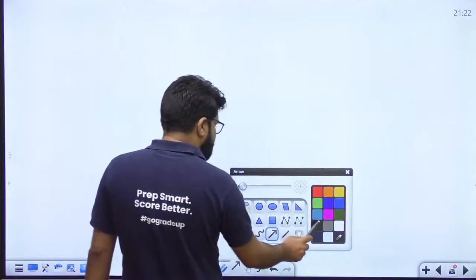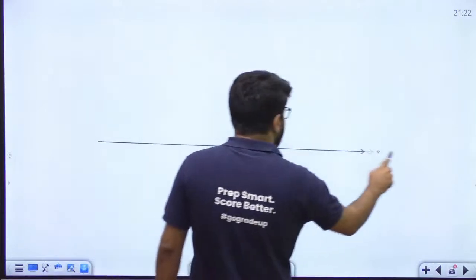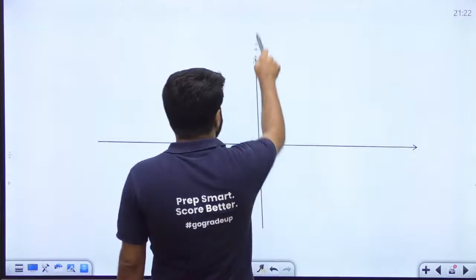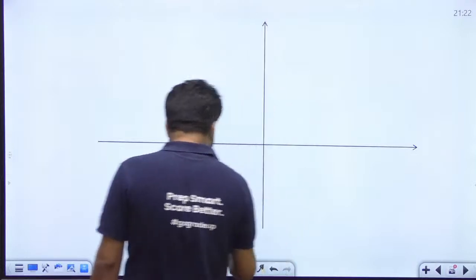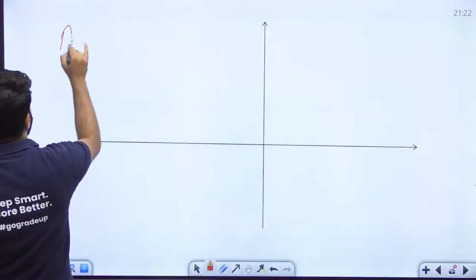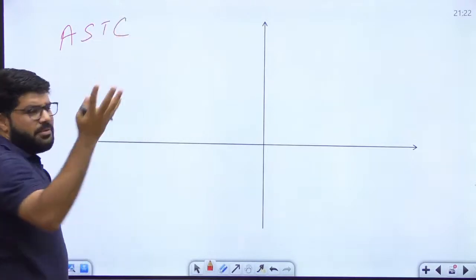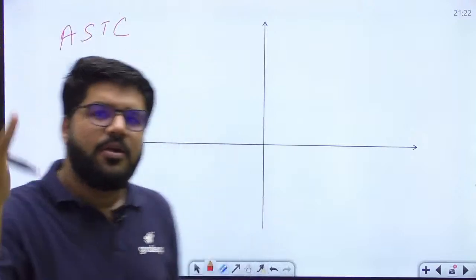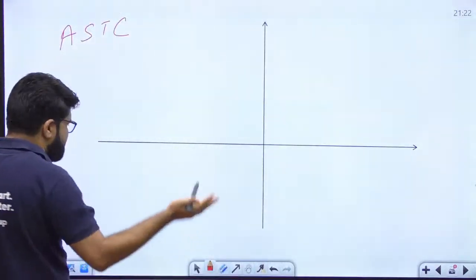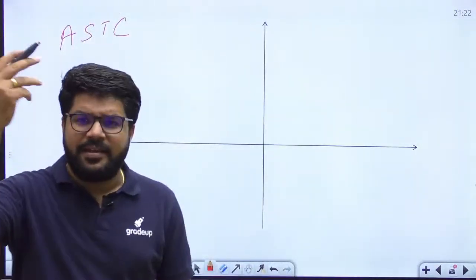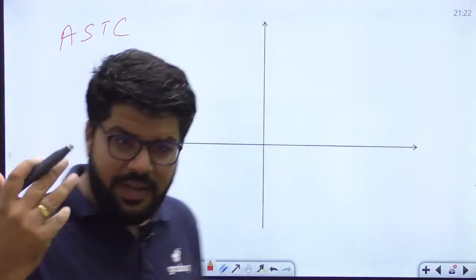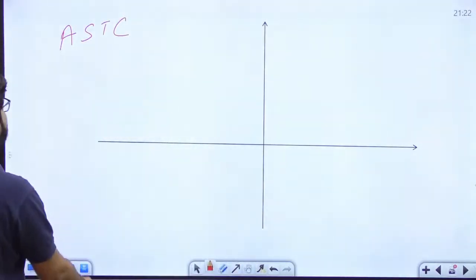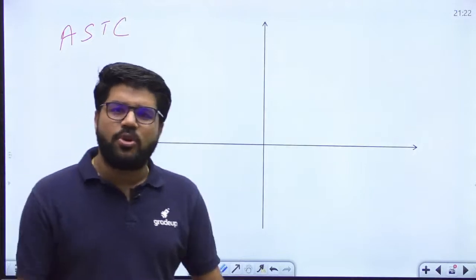Everyone should remember this rule. It is just a technique of remembering. I have remembered it like this since I started trigonometry in 9th or 10th class: ASTC.